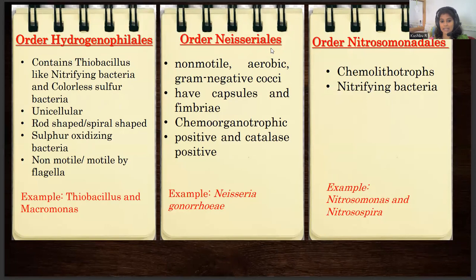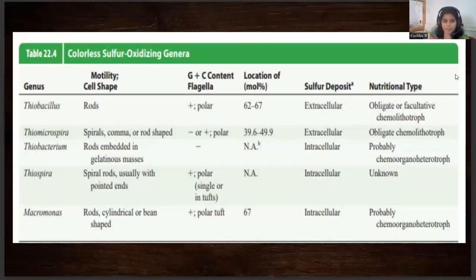Under Neisseriales, we have the Neisseria organism, which causes gonorrhea. It is non-motile, aerobic, gram-negative cocci. They are capsulated and have fimbriae. They are chemoorganotrophic in nature, and they can also be catalase and oxidase positive. Nitrosomonadales are chemolithotrophic in nature. They also contain nitrifying bacteria like Nitrosomonas.